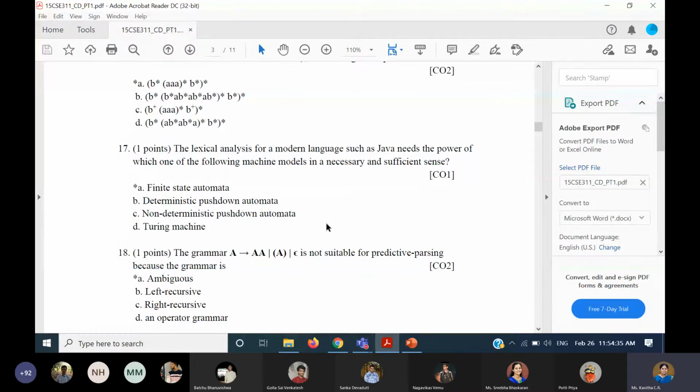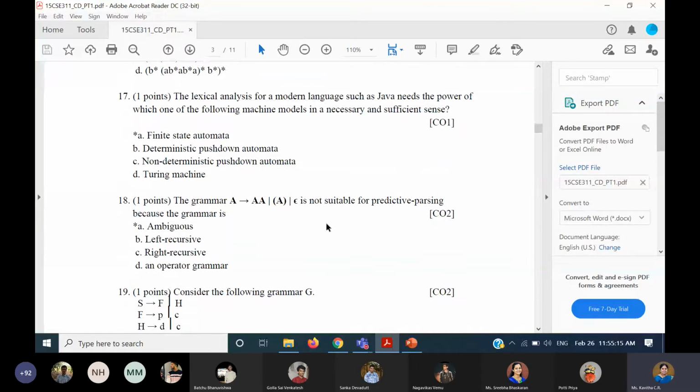Because we need only to check the pattern. That's it. We don't want to store anything. We don't want to retrieve the same thing again and again. We just see whether the pattern is accepted or not. For that functionality, we don't need a Turing machine or push-down automata, where memory is there and we wouldn't use it to that extent. Therefore, just the finite state automata, either DFA or NFA, will do it, and preferably DFA, of course, because it is more predictable. So we prefer that. So that is the answer.